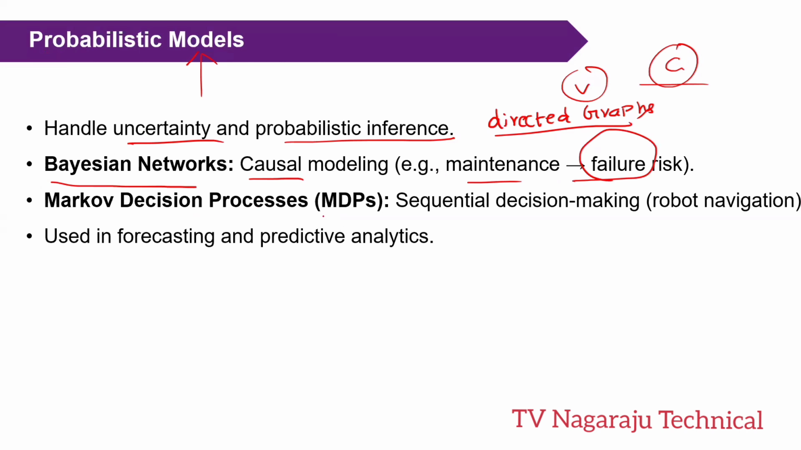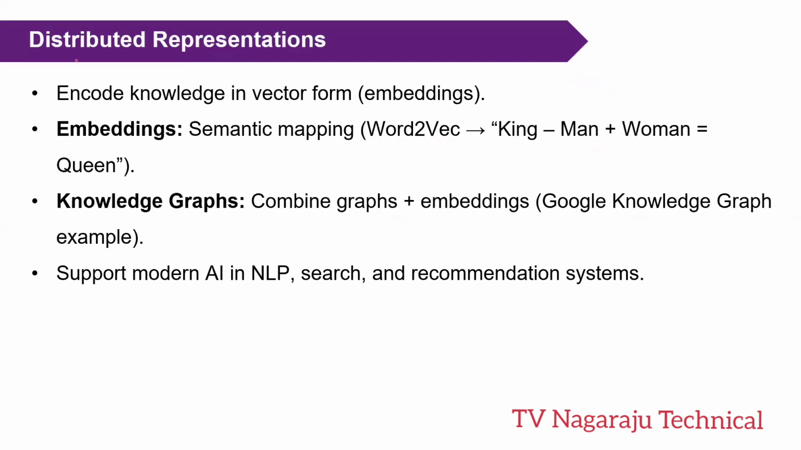Now, Markov decision process. It is used to model sequential decision making in a dynamic environment. Suppose a robot is moving, it can dynamically make decisions. In such a process you use this. Mainly the probabilistic models are used in forecasting and predictive analytics. And the final representation is distributed representation.